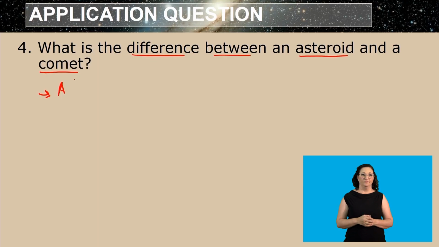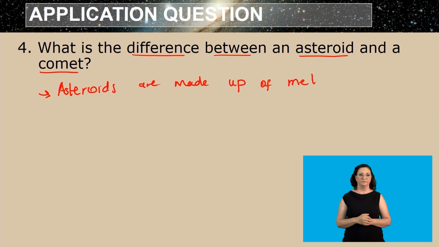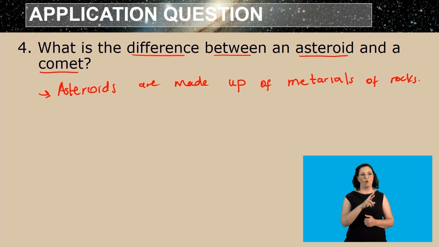Let's start with asteroids. Asteroids are made up of materials of rocks, or we can say rocky materials.